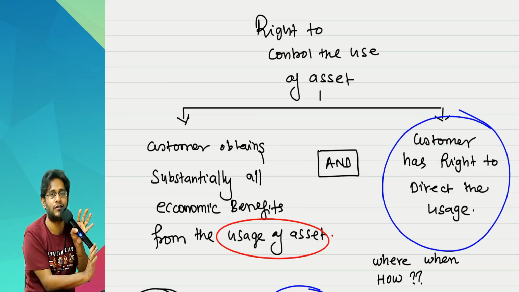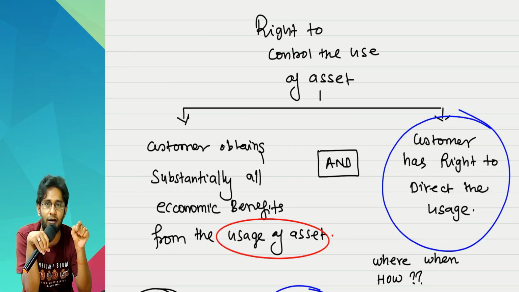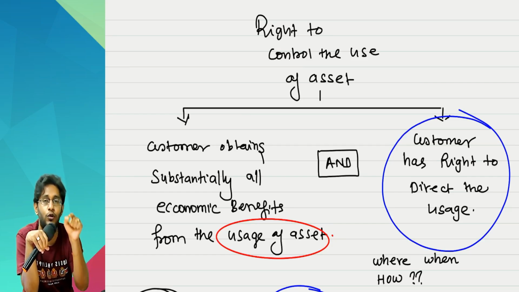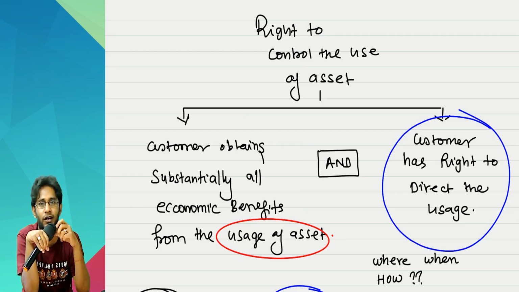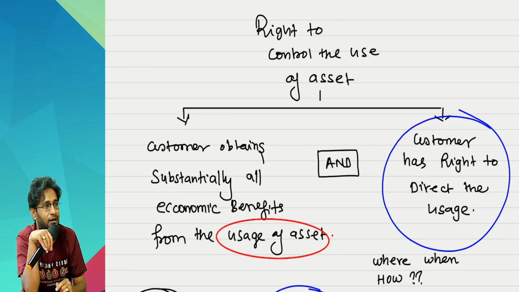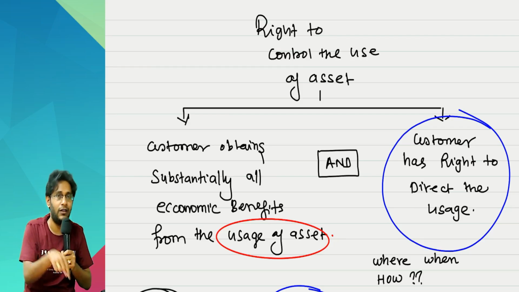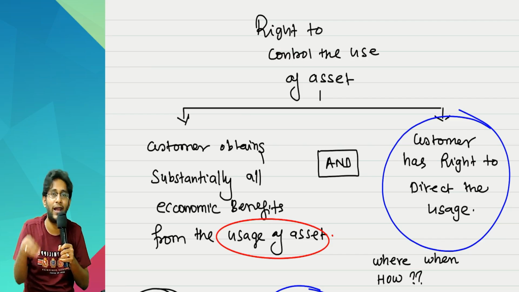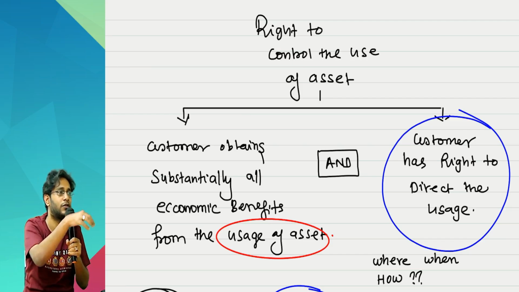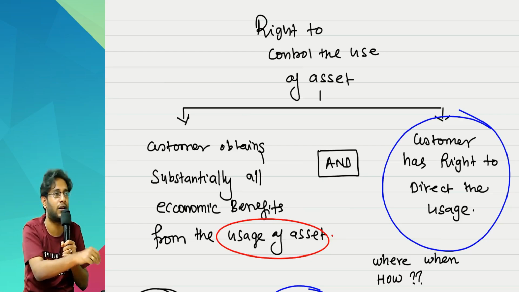If you don't have all these points, and everything is predetermined, then you have the right to direct the usage of the asset if you participated in the designing of that asset itself. Everything is system based, no? At least you were involved in the design. If you were involved in the design, whatever your requirements are, you have already packaged into the system in the course of its design itself. And therefore, you have a right to direct the usage of the asset.